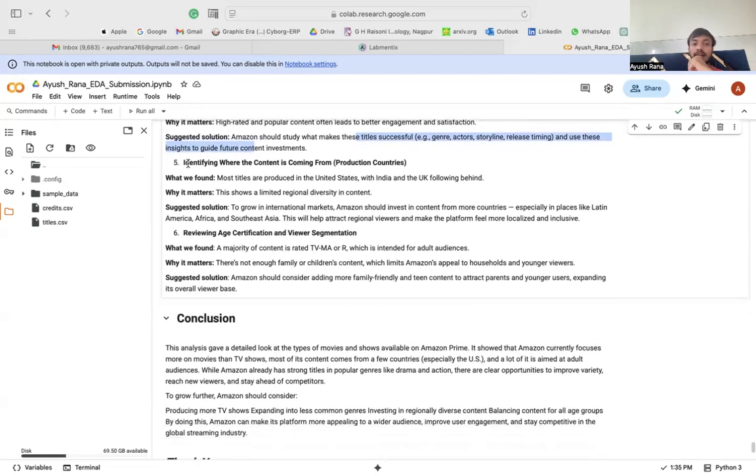The next one is identifying where the content is coming from, the production countries. Yes, because which production countries are making those contents more frequently, and how you're analyzing it with your home country. For example, if you're in India and the production creators are set up in India and they want to expand, you need to identify where the content is coming from majorly and how people are looking towards that content, what their views and perceptions are, and how it would mold into your sections.